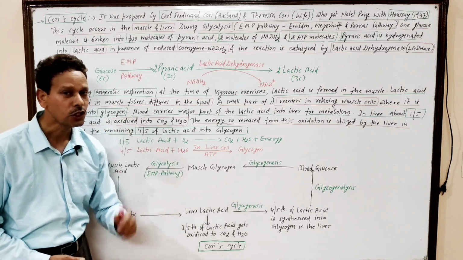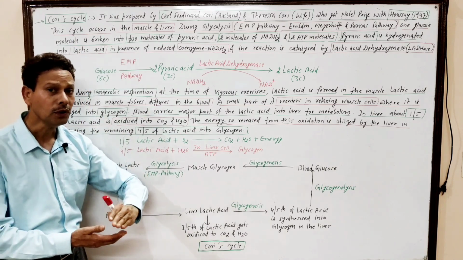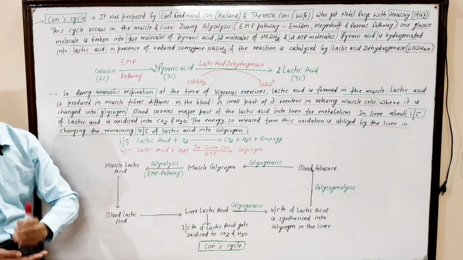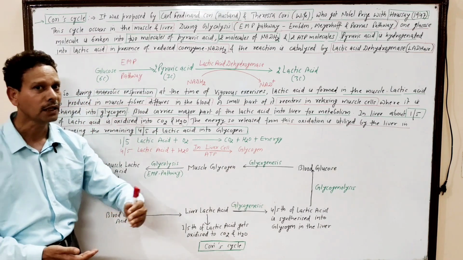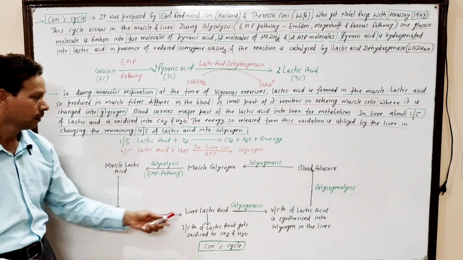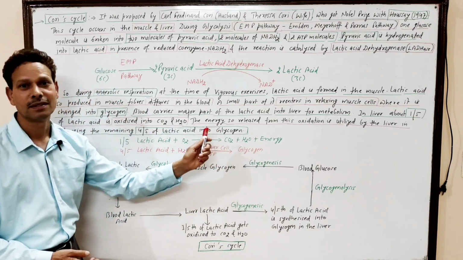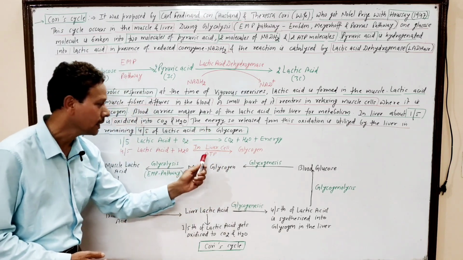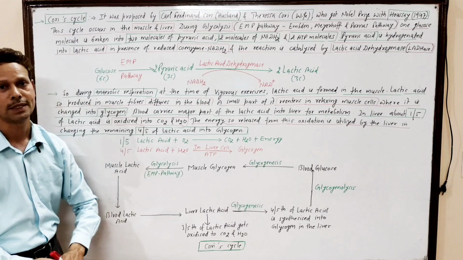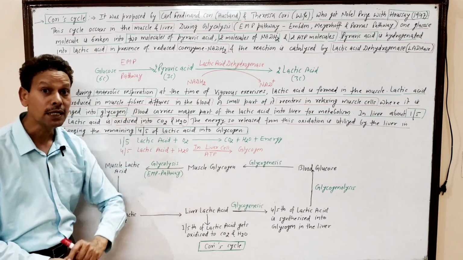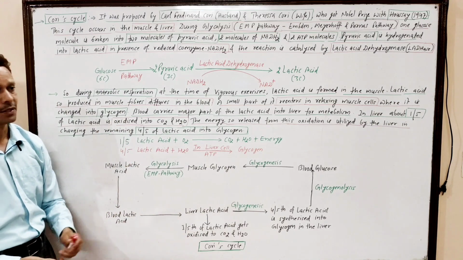Dear students, please note down. As we know, the food gets stored in our body in glycogen form, and that glycogen gets stored in our muscles and liver. In muscles, the stored glycogen undergoes anaerobic breakdown during strenuous, vigorous exercises.